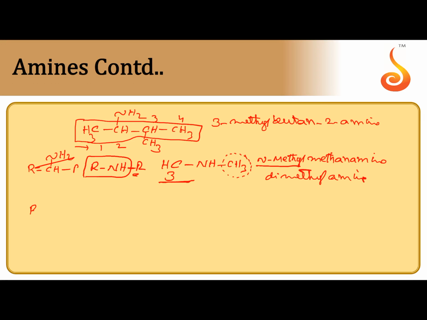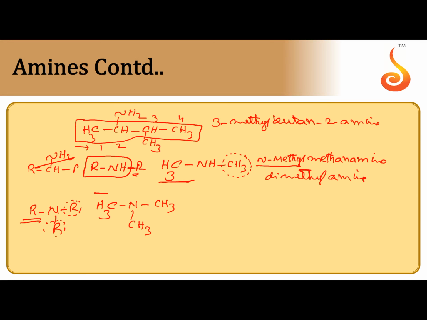Coming to the 3-degree amine, R3N. One alkyl group only is taken as main carbon chain including nitrogen. The remaining two are substituents. These may be simple or mixed amines. Example, CH3-N(CH3)-CH3. This is a simple 3-degree amine.